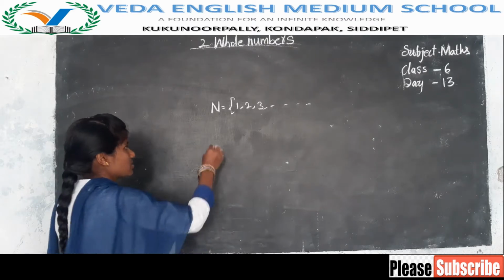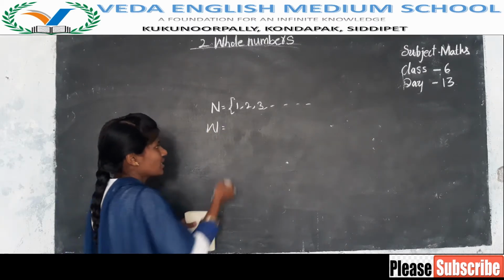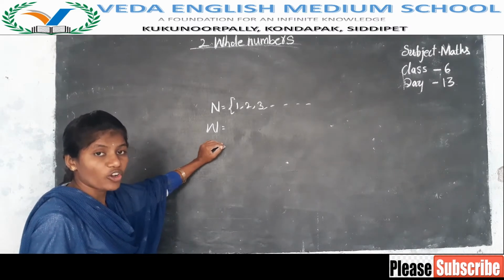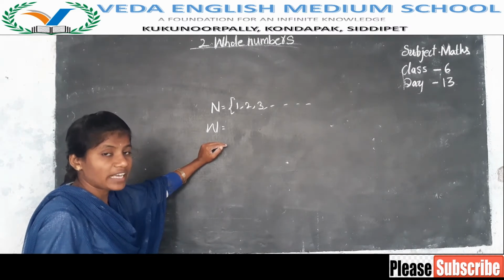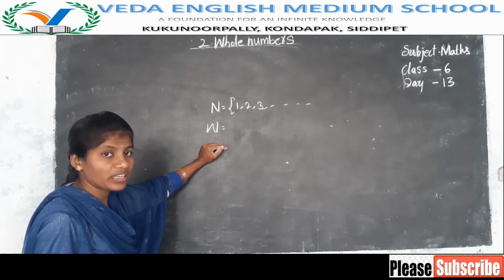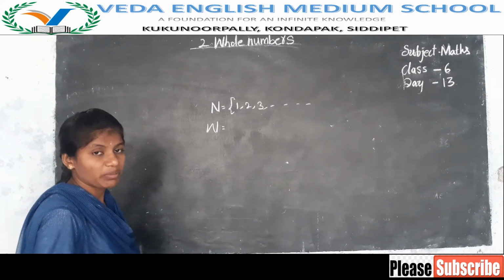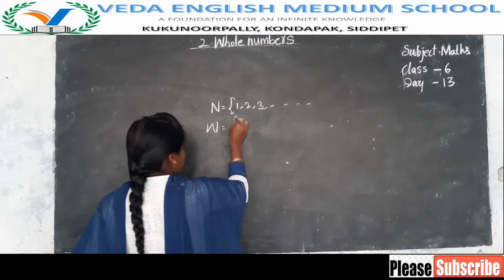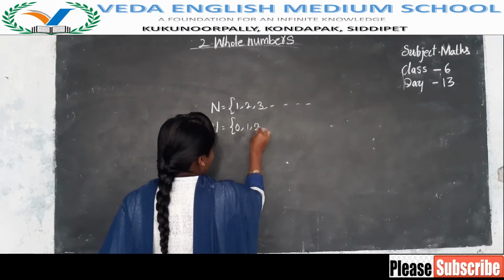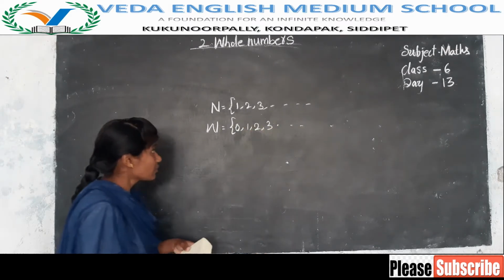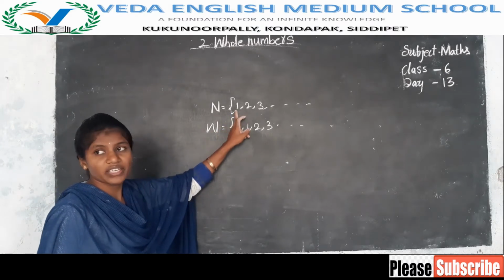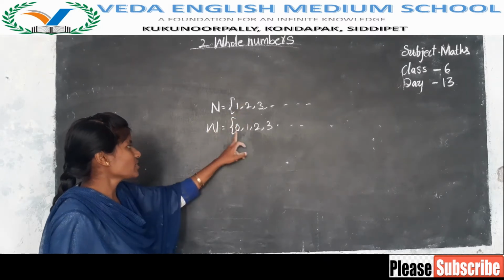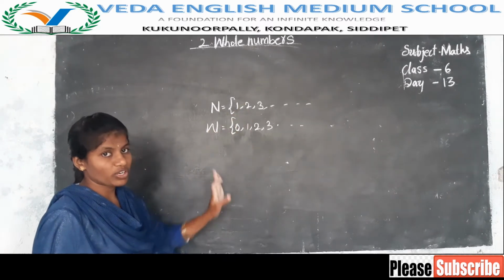Now, what is meant by whole numbers, Nana? Whole numbers are denoted by capital W. Natural numbers along with 0, or natural numbers by including 0, are called whole numbers. The set of whole numbers is 0, 1, 2, 3, and so on. Natural numbers start from 1 onwards, whole numbers start from 0 onwards. The smallest natural number is 1, the smallest whole number is 0.